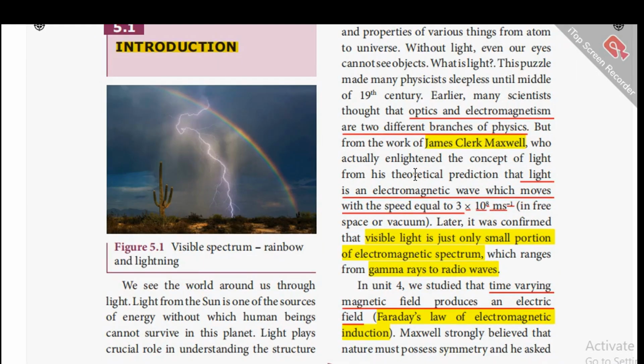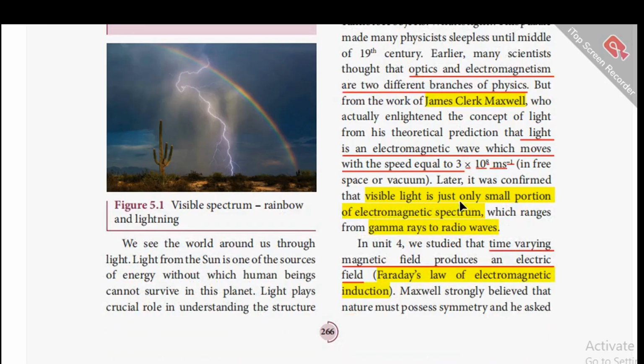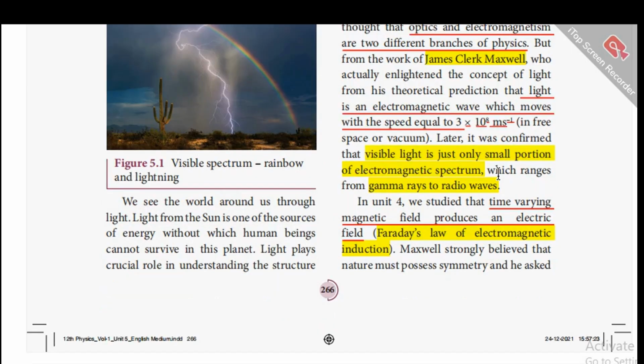But from the work of James Clerk Maxwell, we got an enlightened concept of light from his theoretical prediction that light is an electromagnetic wave which moves with a speed of 3 × 10⁸ meters per second in free space or vacuum. Later it was confirmed that visible light is just a small portion of the electromagnetic spectrum, which ranges from gamma rays to radio waves.